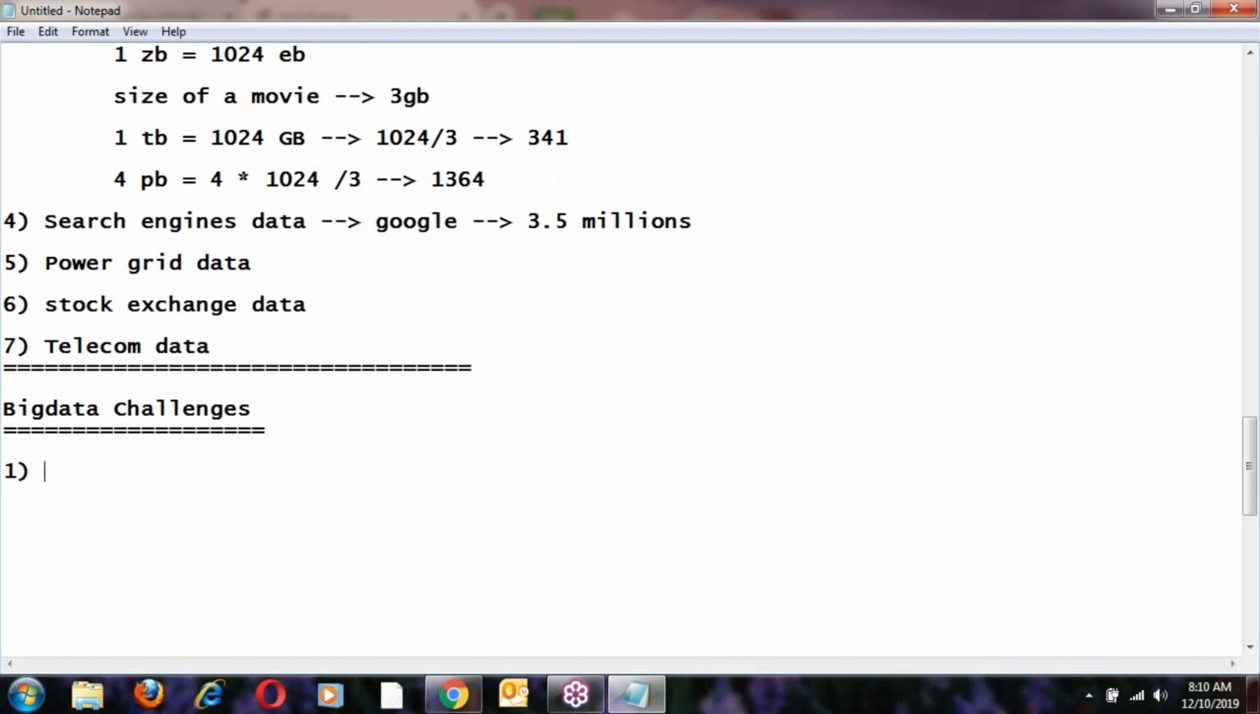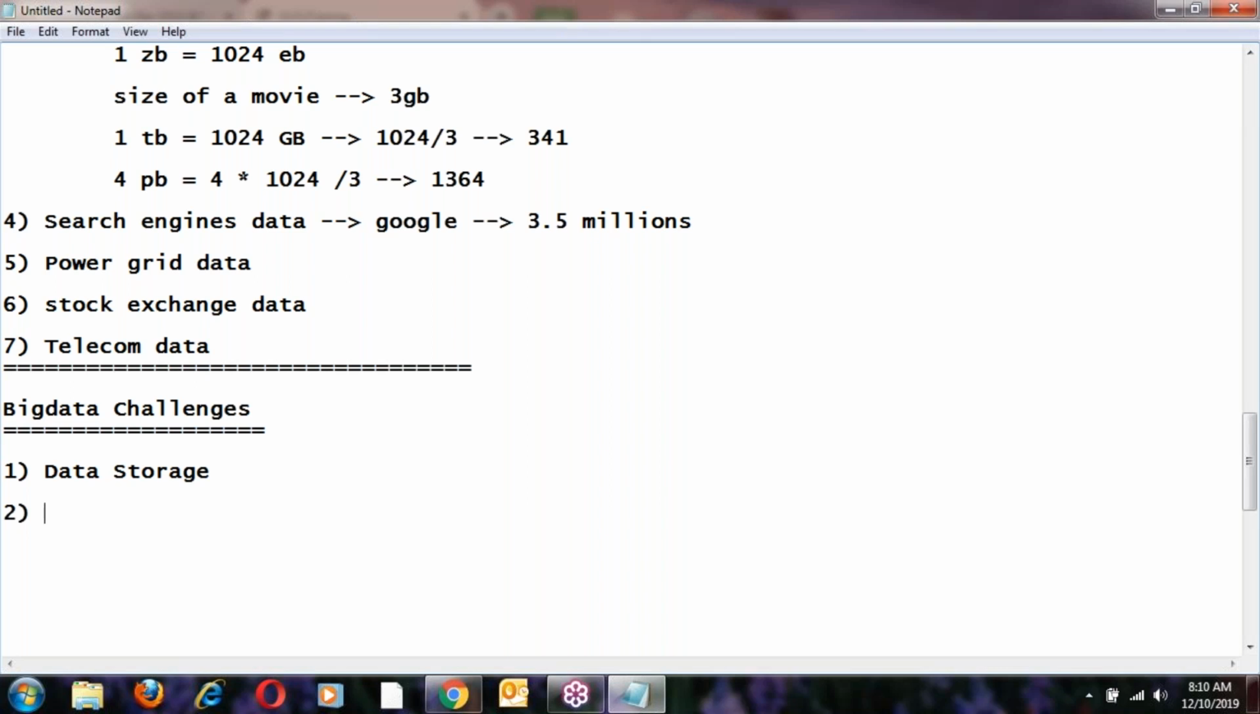What are the challenges with big data here? The first, main challenge with big data is data storage. The main problem with big data is data storage. Okay, next challenge.